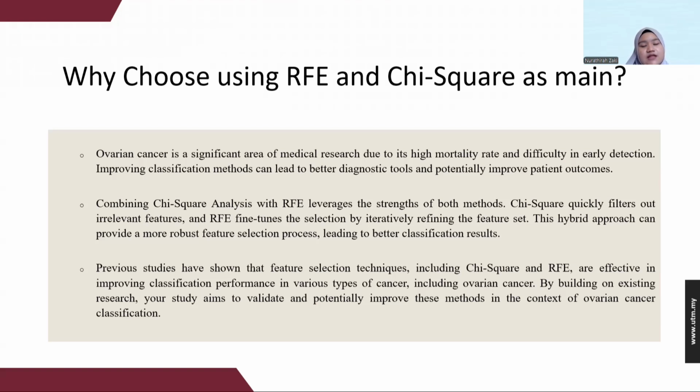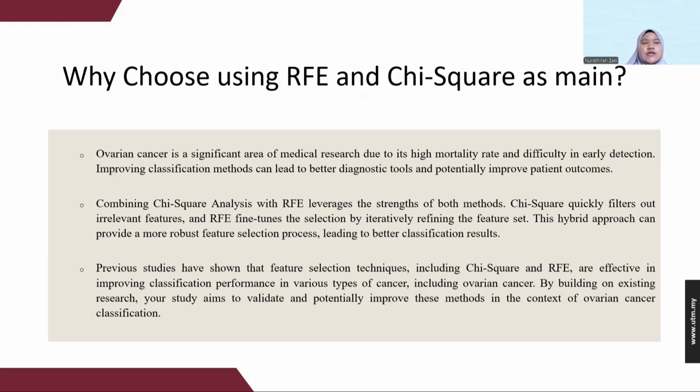So by combining a feature selection hybrid method, we will use chi-square analysis and also RFE for the strengths of both methods. Chi-square quickly filters out the relevant features, and RFE fine-tunes the selection by iteratively refining the feature set. This hybrid approach can provide a more robust feature selection process, leading to better classification results, also combined with the embedded method lasso. I just want to prove that chi-square and RFE will give better classification results. Lasso will also be provided, separate, and will be compared.